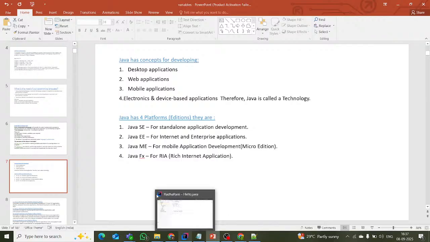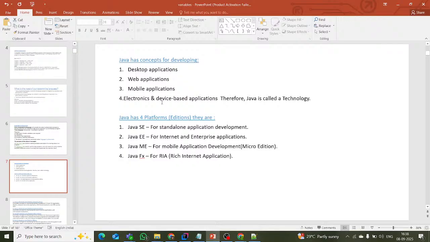These are all for developing desktop applications. And web applications, like for example search careers, right? This is one web application. And mobile applications, nothing but apps and electronics and device based applications.